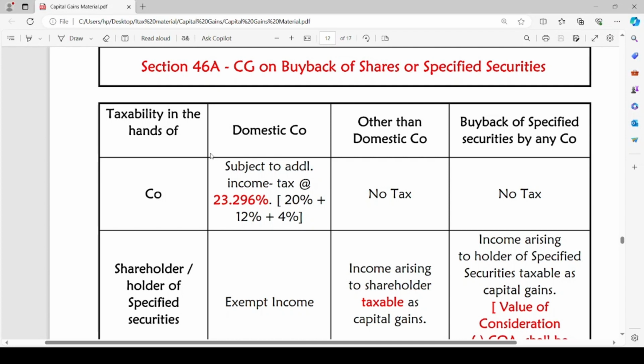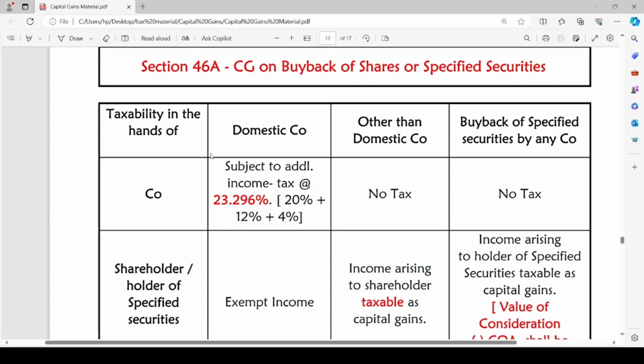Taxability in the hands of the company. If the company is a domestic company, it is subjected to additional income tax at the rate of 23.296%. That means 20% is the tax rate, to which we add 12% surcharge and 4% cess.